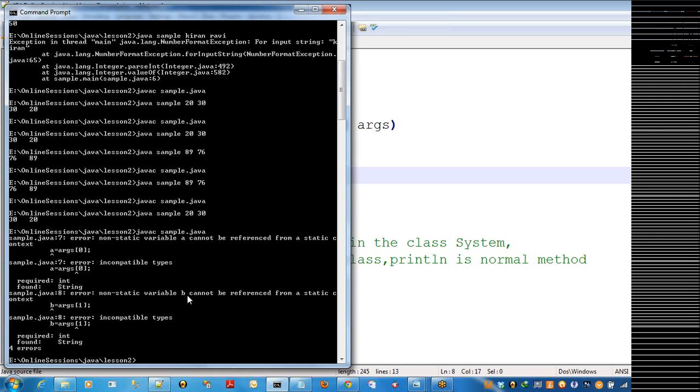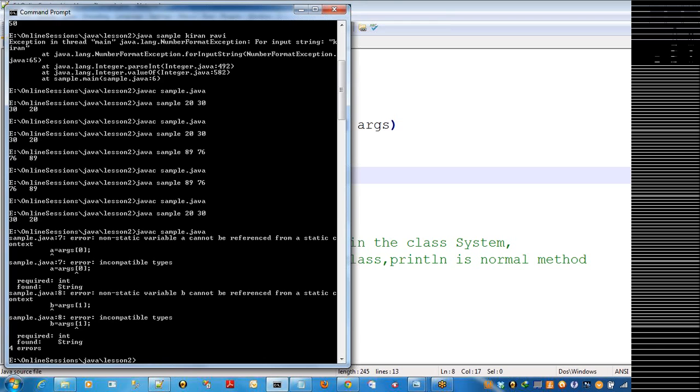And a non-static variable cannot be referenced from a static context. Clear with this error? Non-static variable A cannot be referenced from a static function. Clear with this? That is the error.